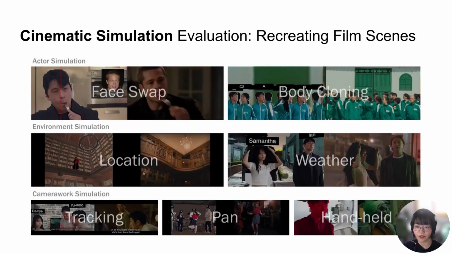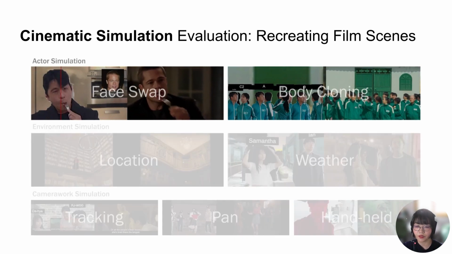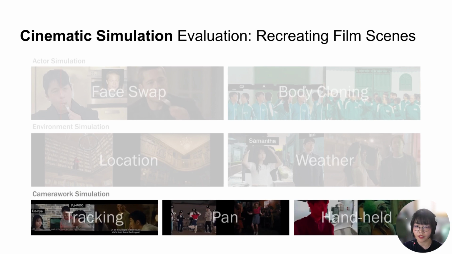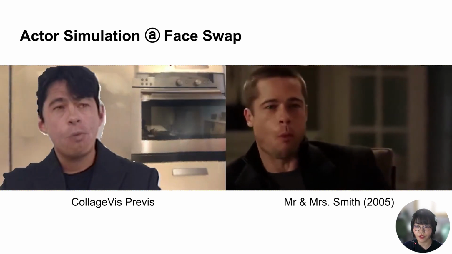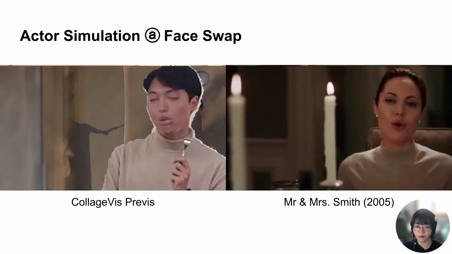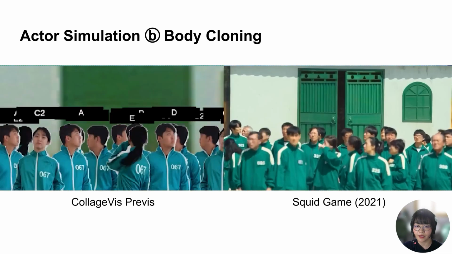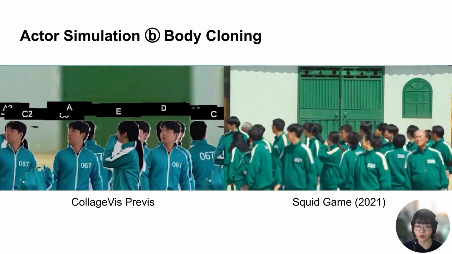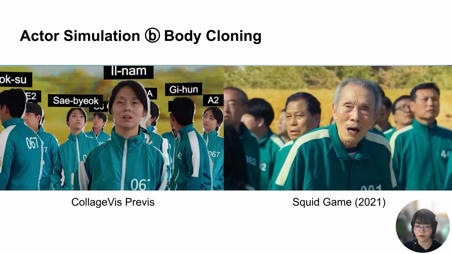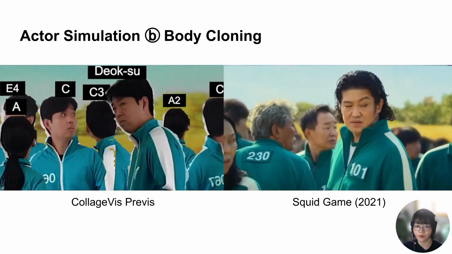We demonstrated the system's capability by replicating 7 film scenes. Each example shows a different cinematic simulation, actors, environments, and camera work simulations. I will quickly go over the example scenes. This example shows a virtual casting with the face swap filter. And this one shows a crowd scene with body cloning. We recorded a few video clips and duplicated them about 50 times to compose the scene.